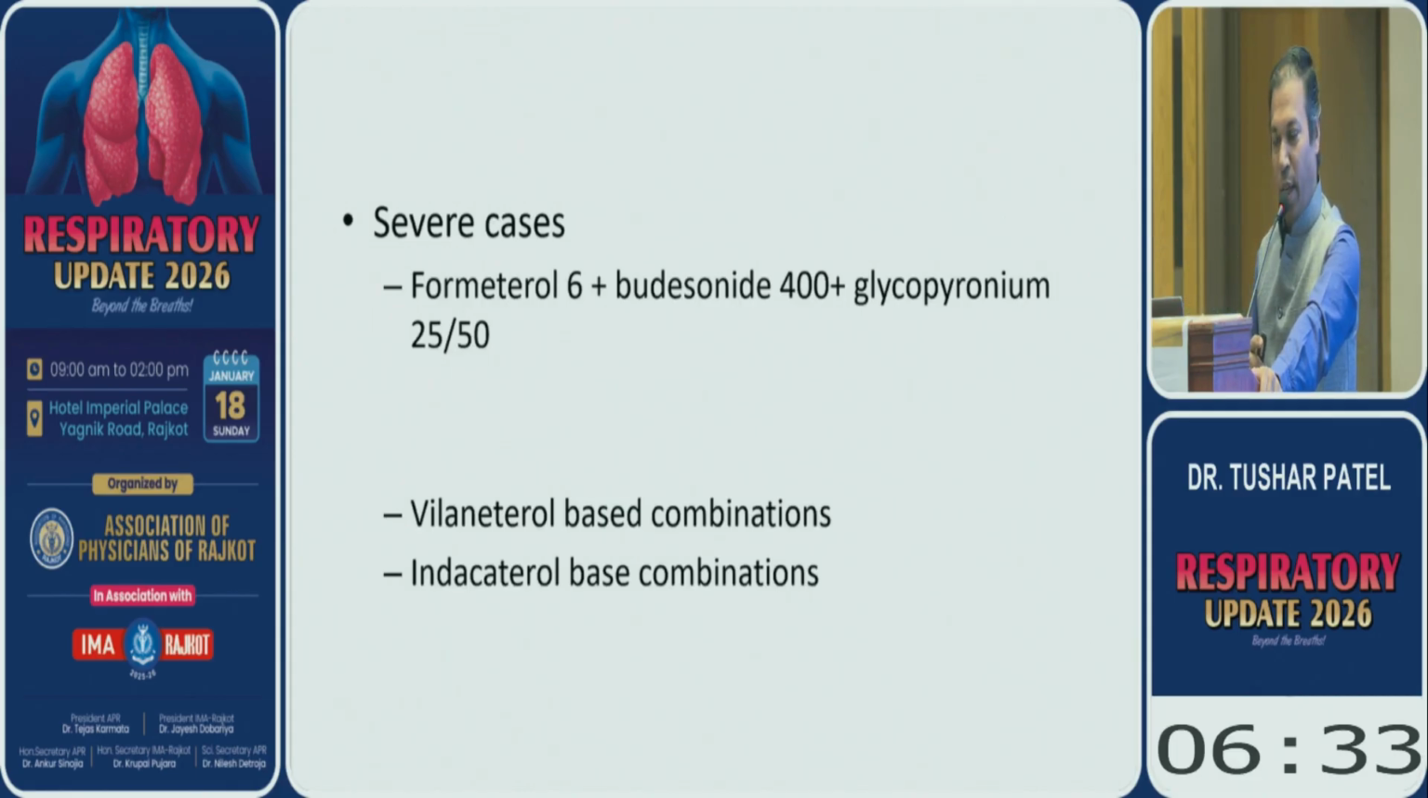Vilanterol based and indacaterol based combinations are also available. They are more preferred as once daily and more in COPD. But in case the formoterol based combination is not working, you can continue with these in asthma also.